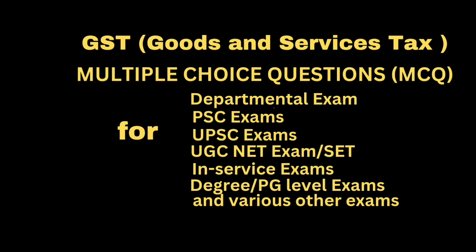Question, registration can be cancelled by the proper officer if the person registered under composition scheme has not furnished return for. Answer, 3 consecutive tax periods. Question, a person who is engaged in the supply of services will be required to be registered if he makes an interstate supply of taxable services of. Answer, any amount.